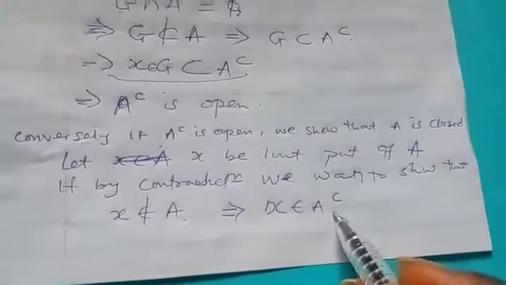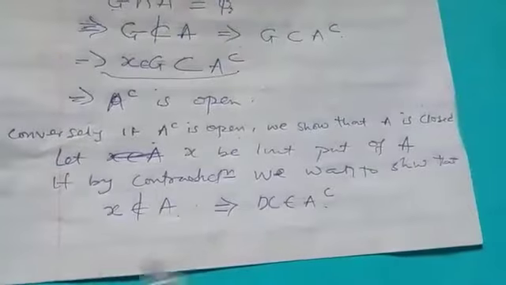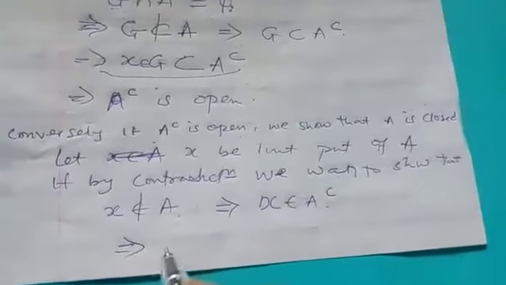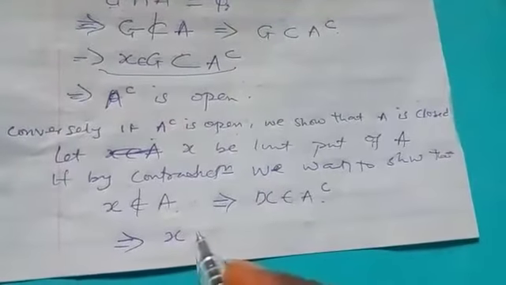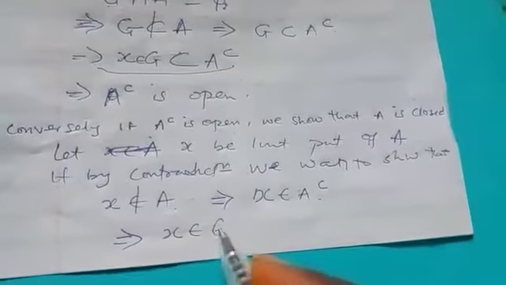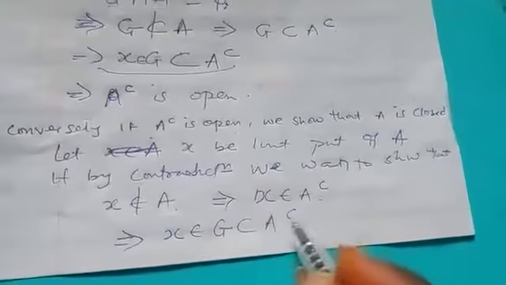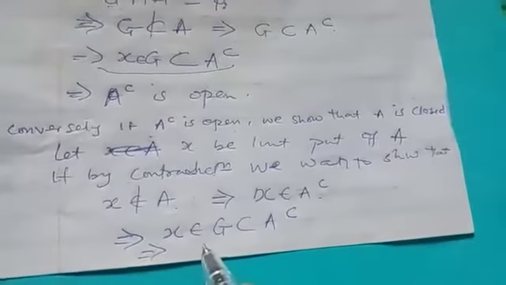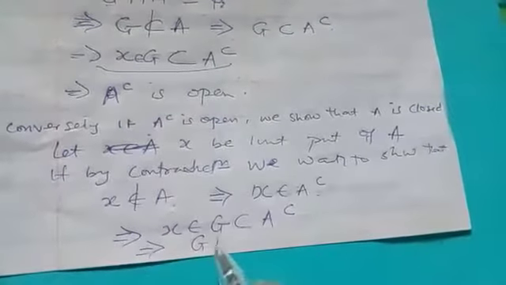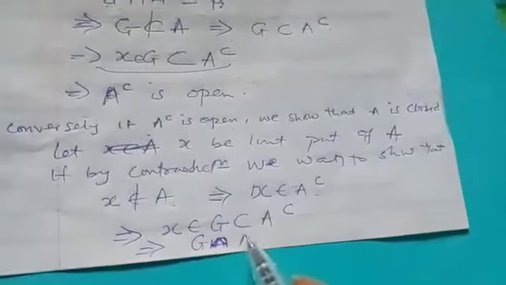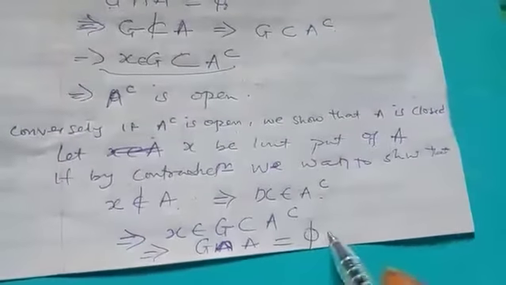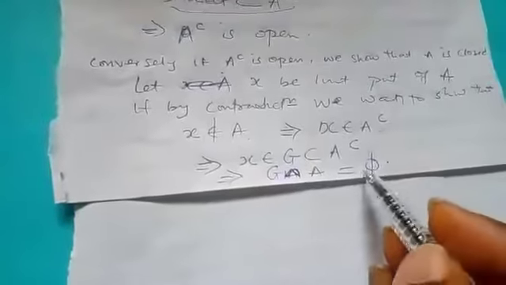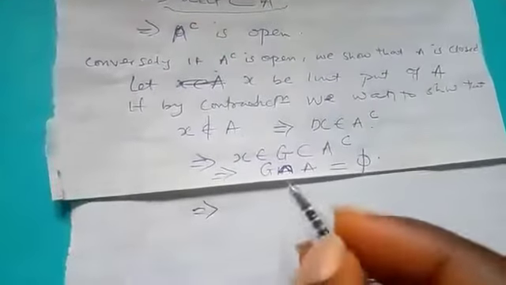but A complement is open. By definition, we are going to have that S belongs to G, which is a subset of this open set. And when this occurs, it simply means that G intersection A is equal to the empty set.